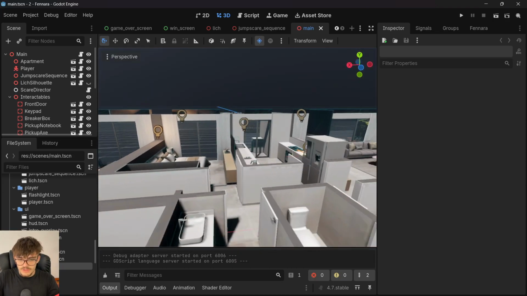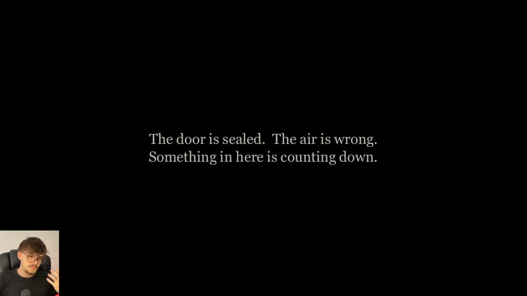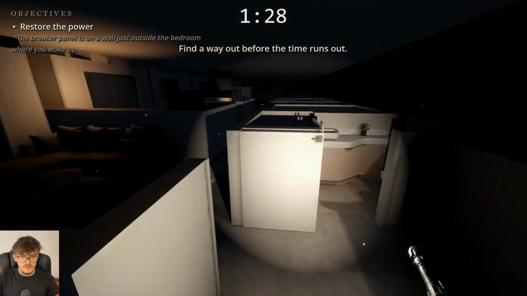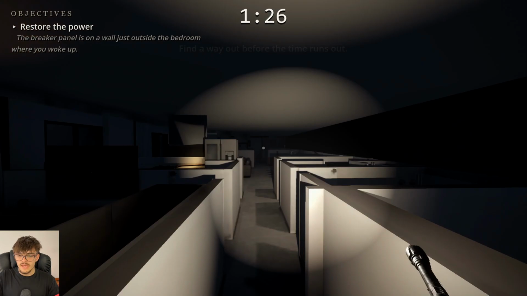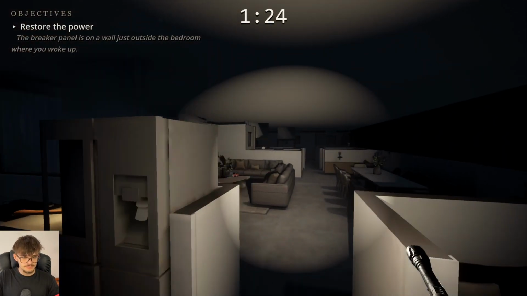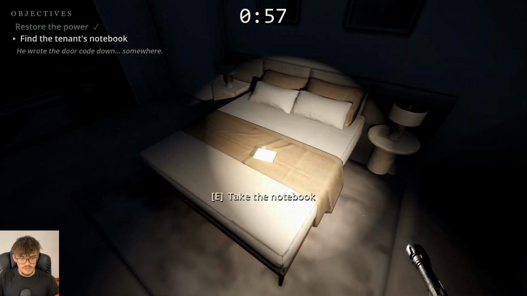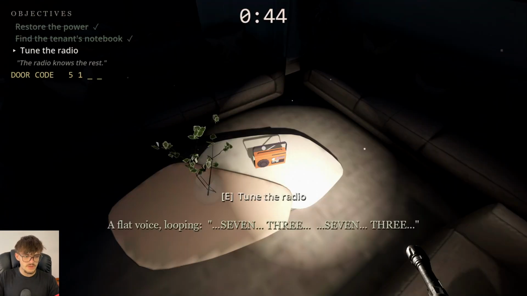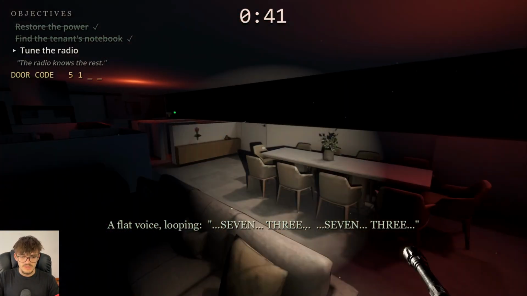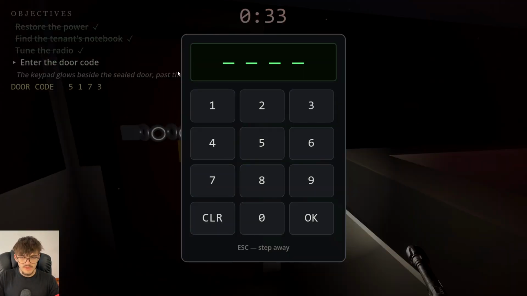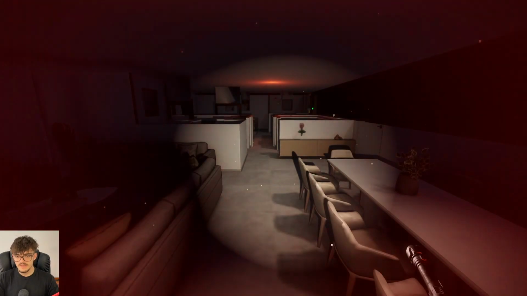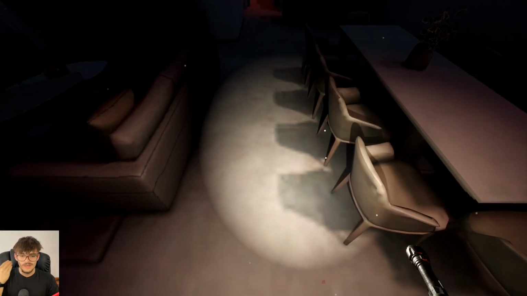Let's get started. This is the Godot project I'm gonna be using for the trailers, which as you can see starts something like this, and we basically have to find a way out before the time runs out. So for example, here we have to complete the first quest, that is flipping this thing. Then over here we have a note, we have this radio to basically complete the code. And here we have the keypad in which if we enter the code, the game is complete. If not, what is gonna happen is basically this. We are gonna basically lose.